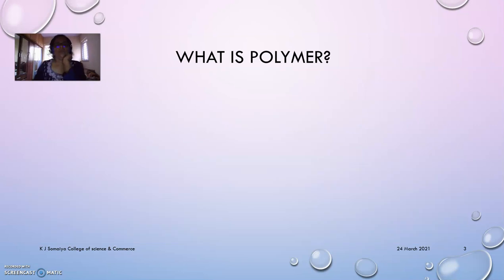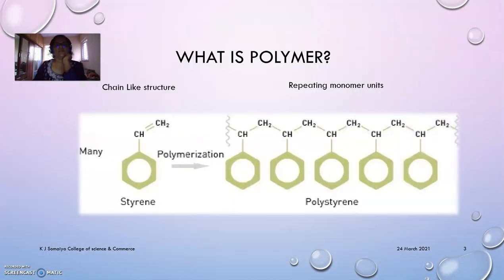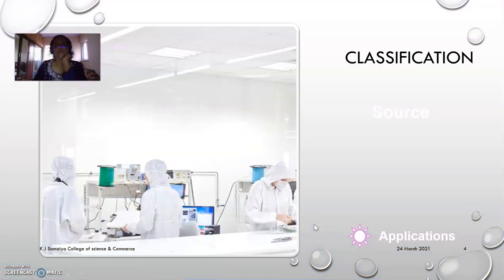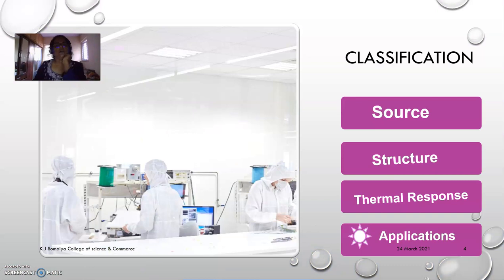So as you all know, polymers are made up of small chain-like structures. Okay, and there is a small molecule like, say, styrene. If it is repeated a number of times and it forms a chain, it becomes polystyrene, and the process is known as polymerization. Okay, now let's move on to the classification of these wonderful materials.